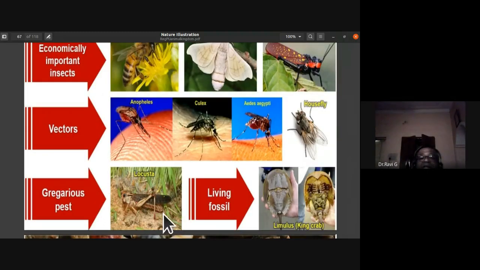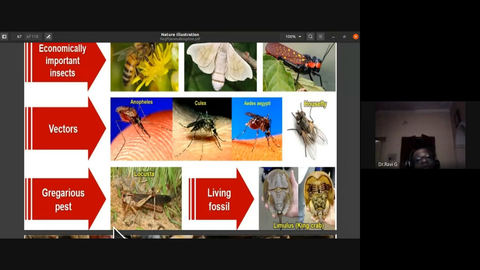Then there are some which are gregarious pests. Especially this time we have felt the onslaught of locusts. The swarm of locusts completely destroyed the crops. This time even in India they invaded Rajasthan, Gujarat and other places. They even invaded a few parts of Karnataka. The locusts in a huge swarm attacked the crops and caused damage. So locusts are also gregarious pests.